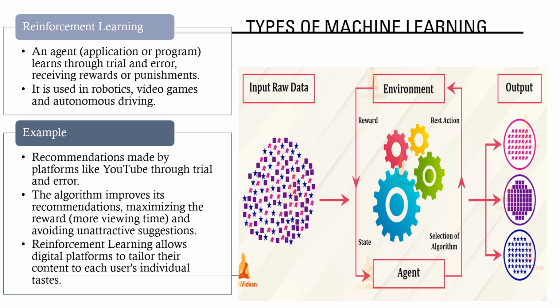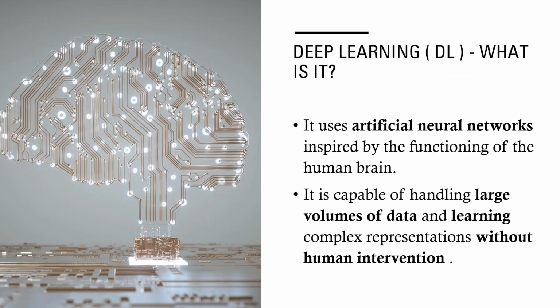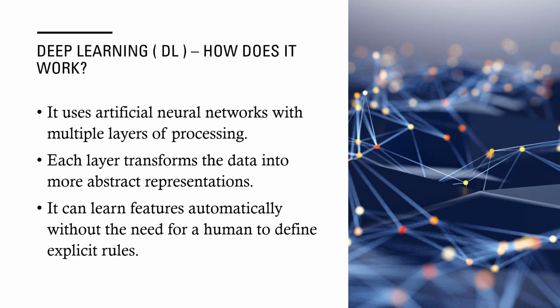Deep learning, DL, is a branch of machine learning that uses artificial neural networks inspired by the workings of the human brain. These networks can handle large volumes of data and learn complex representations without human intervention. It uses artificial neural networks with multiple processing layers. Each layer transforms data into more abstract representations. It can automatically learn features without requiring a human to define explicit rules.